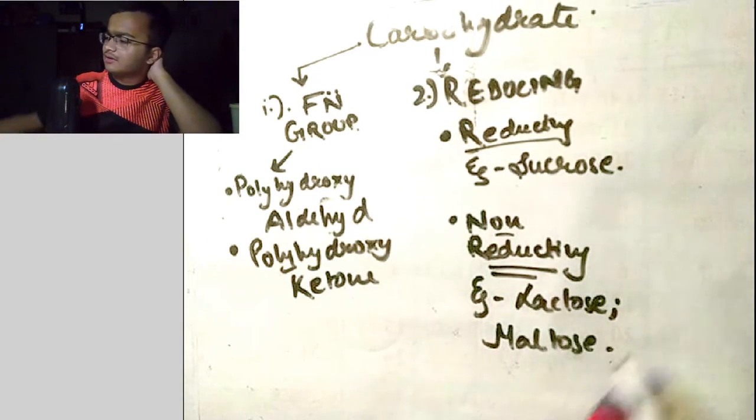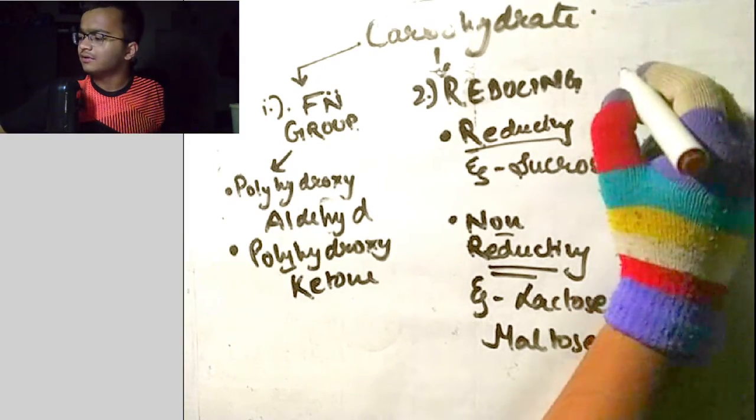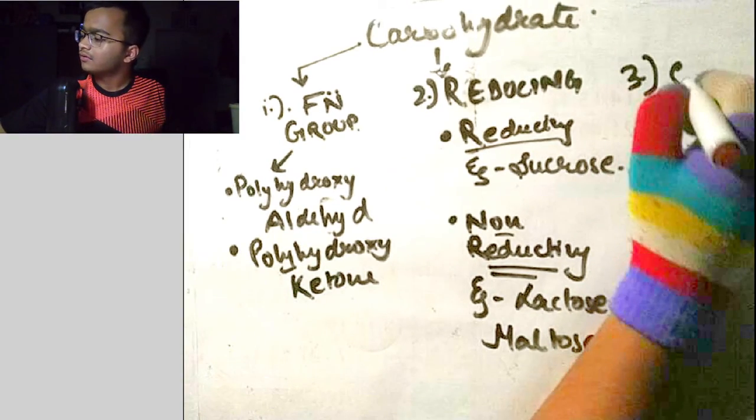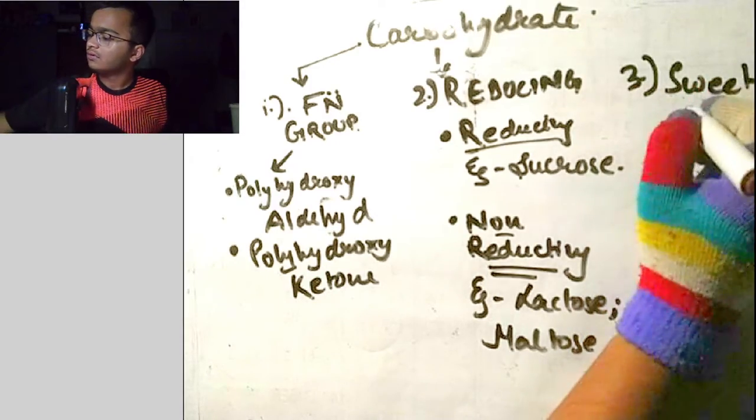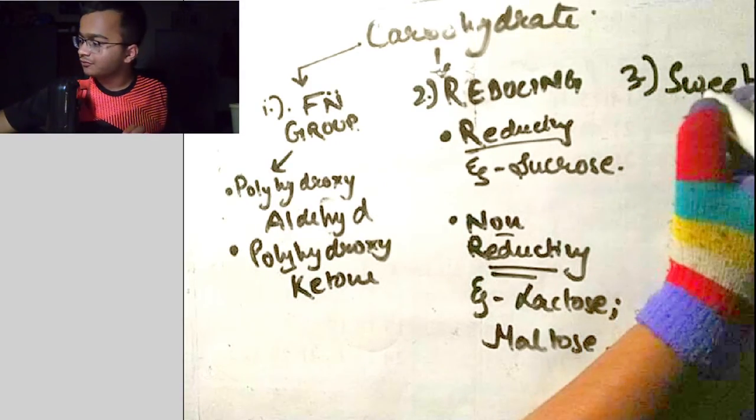Now another category of classification is on the basis of sweetness. Some sugars are sweet.